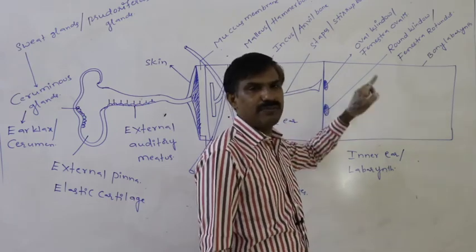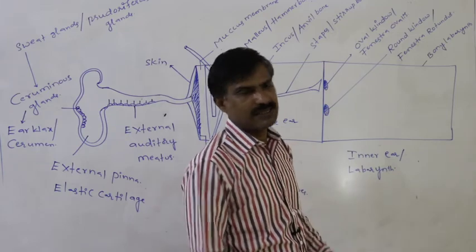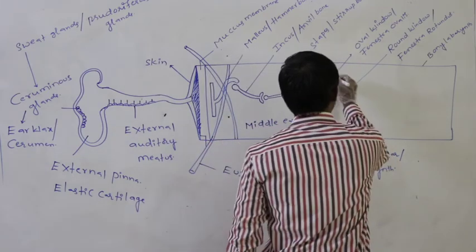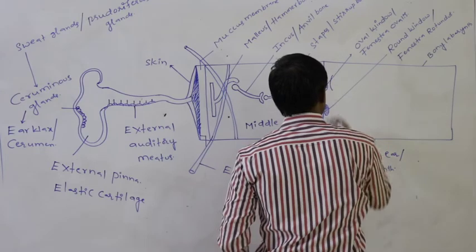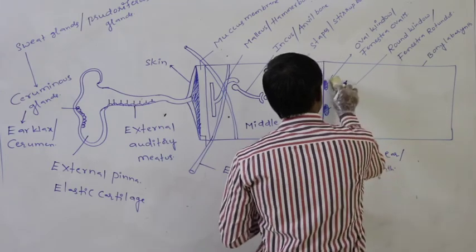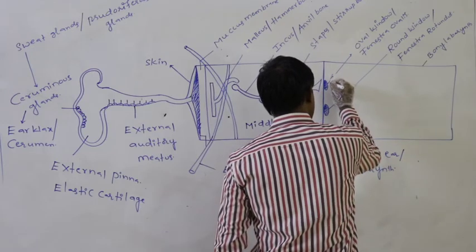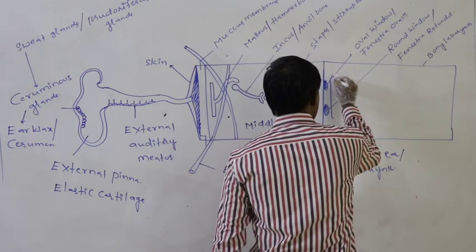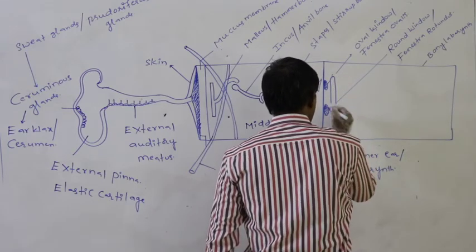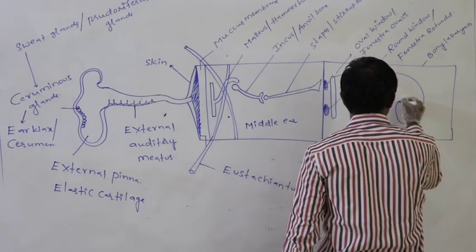Inside of the bony labyrinth, three principal portions are present. What are they means? One is said to be as the cochlea. First portion which is present, that first portion is said to be as the cochlea.